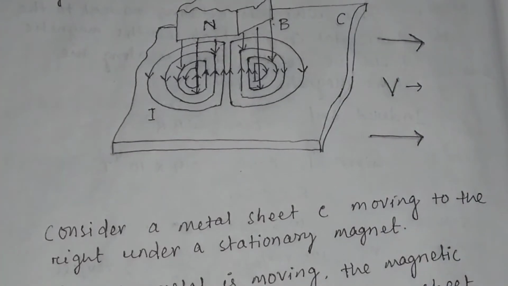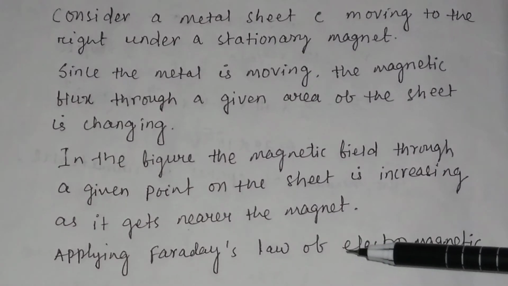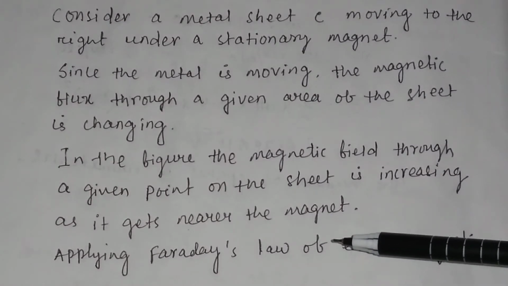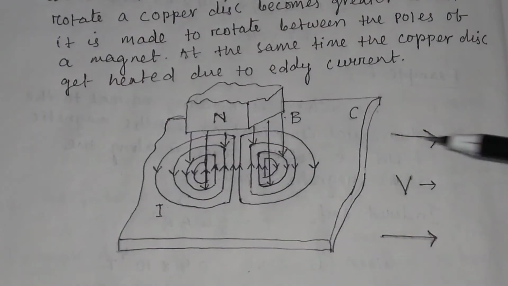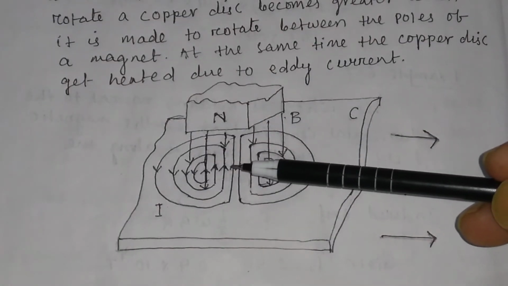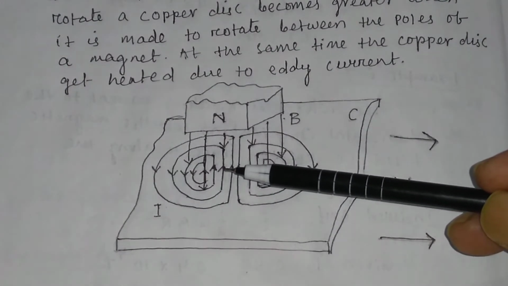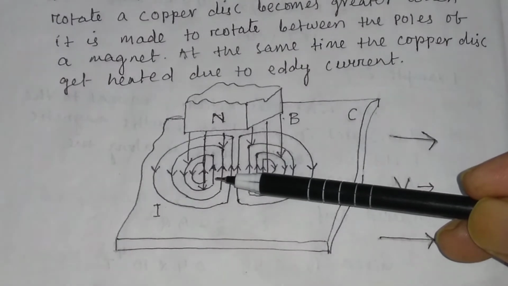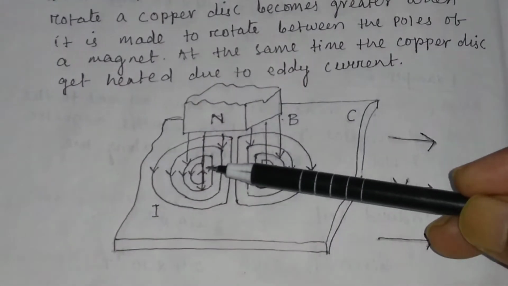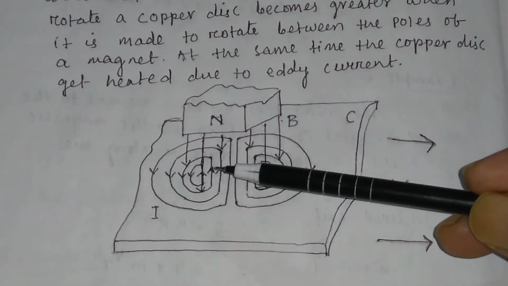And we know from Faraday's law of electromagnetic induction that when there is a change in magnetic flux, an EMF will be produced. So by applying Faraday's law of electromagnetic induction here, circular eddy currents will be induced.